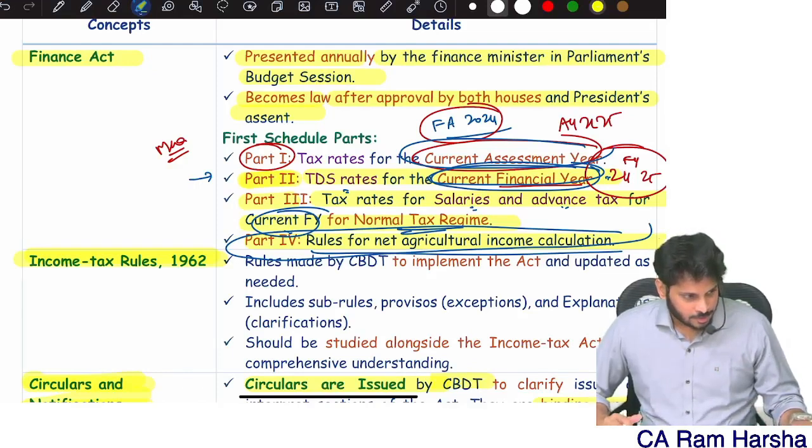These rates you need to remember. First 0 to 3, 0 tax. 3 to 7, 5%. 7 to 10, 10%. 10 to only 12 lakhs, 15. 12 to 15, 20. Beyond that, 30. That's it. Clear? Now, let's compute one question. Let's compute one question here. Okay.